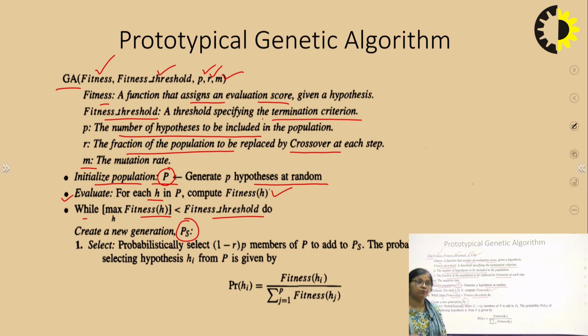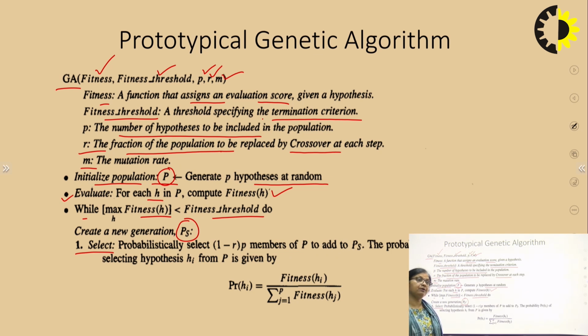So how do we create it? The first operation will be select. We have already calculated the fitness of each hypothesis. We have initially said that a fraction R of the population will be replaced by crossover.